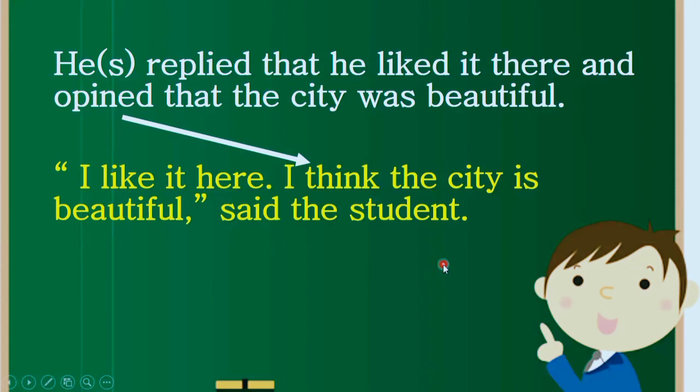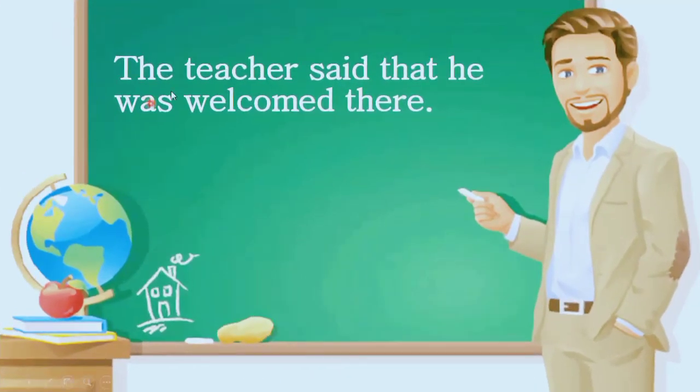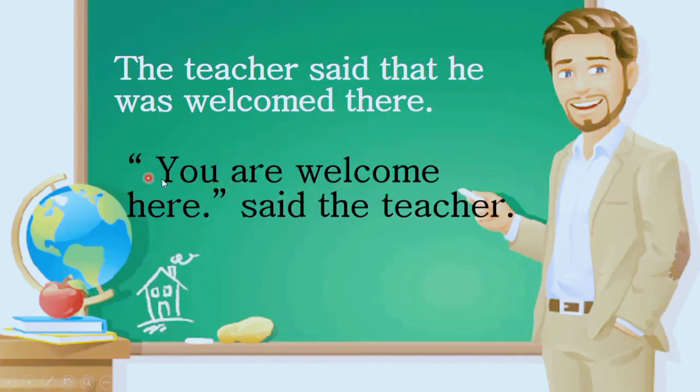So after this answer, what the teacher said? The teacher said that he was welcomed there. So we should change it. He was welcomed into a simple present tense. It should be changed into this way. You are welcome here. We had there over here. And there should be changed into here. And then we have said to the teacher. That is the end of this passage, or narrative change of narrative style. I believe, my dear students, you have understood what are the rules that I followed over here and how they change.